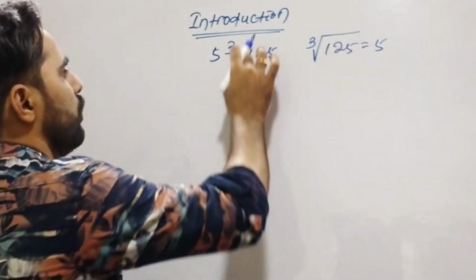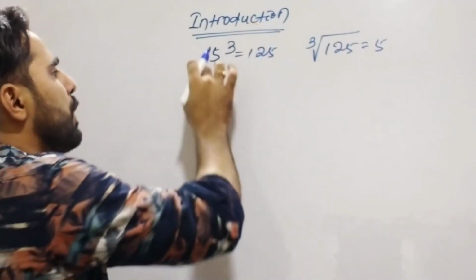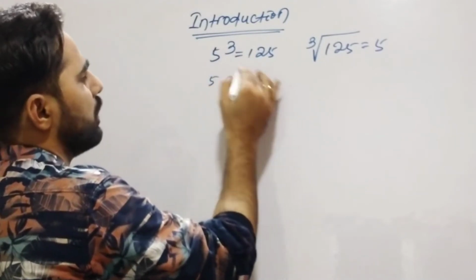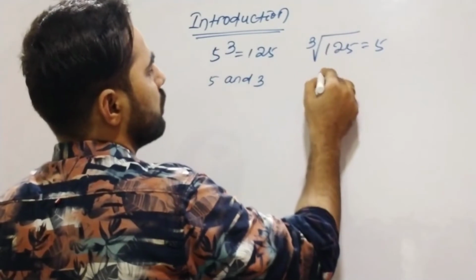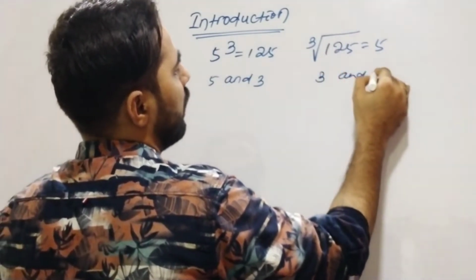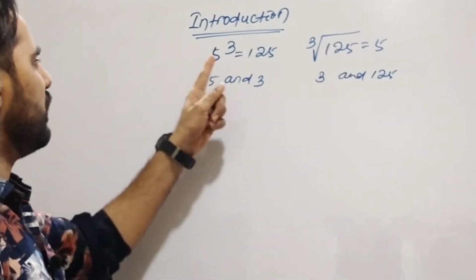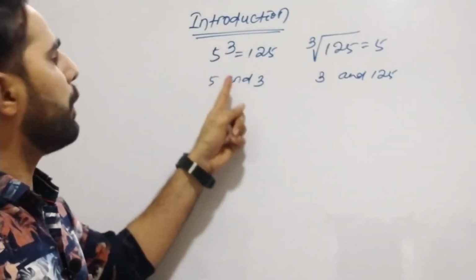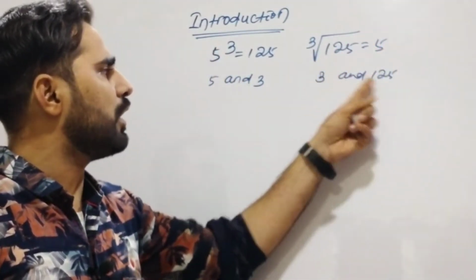Look here, 125 is determined in terms of 5 and 3, and 5 is determined in terms of 3 and 125.